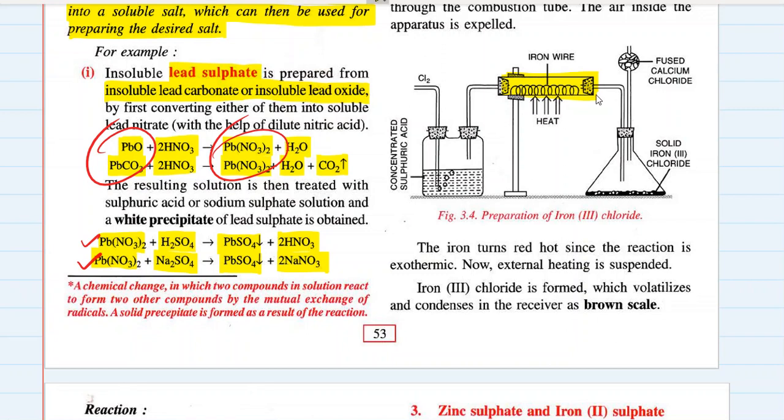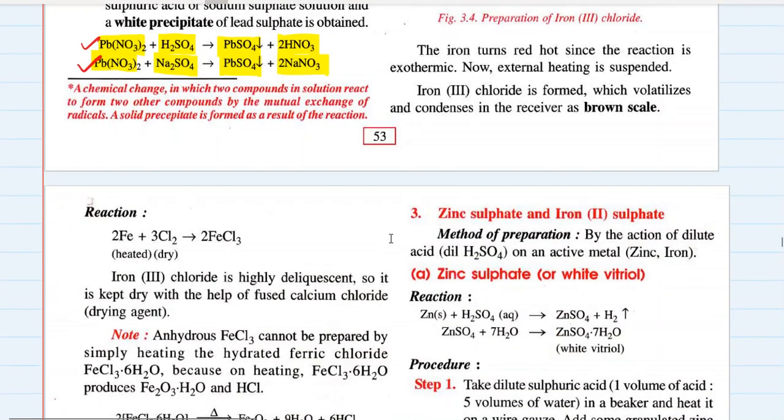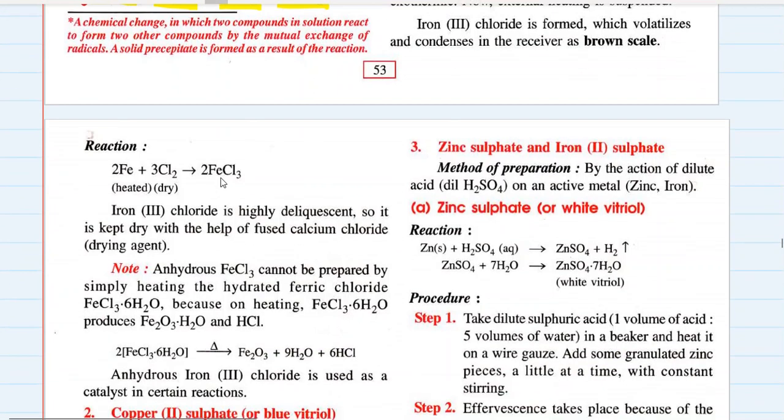So here the fumes of iron chloride are formed, and these fumes pass through this delivery tube and they condense here at the bottom of this conical flask as solid iron chloride in the form of brown scale. Okay, so the reaction is 2Fe + 3Cl2 → 2FeCl3.